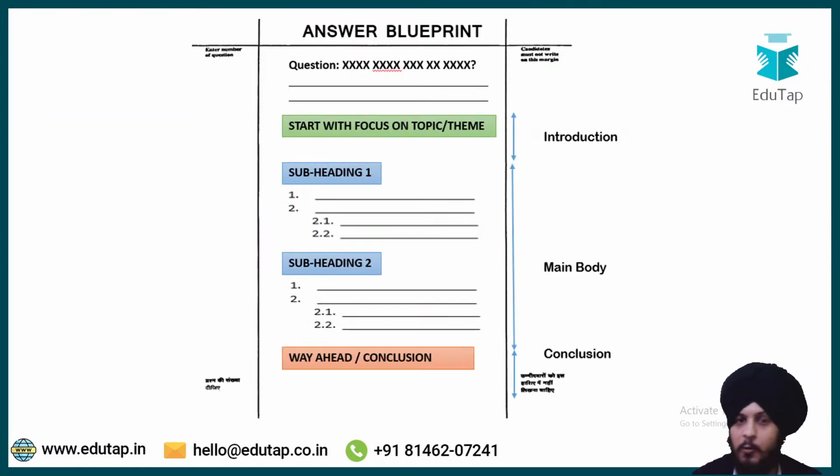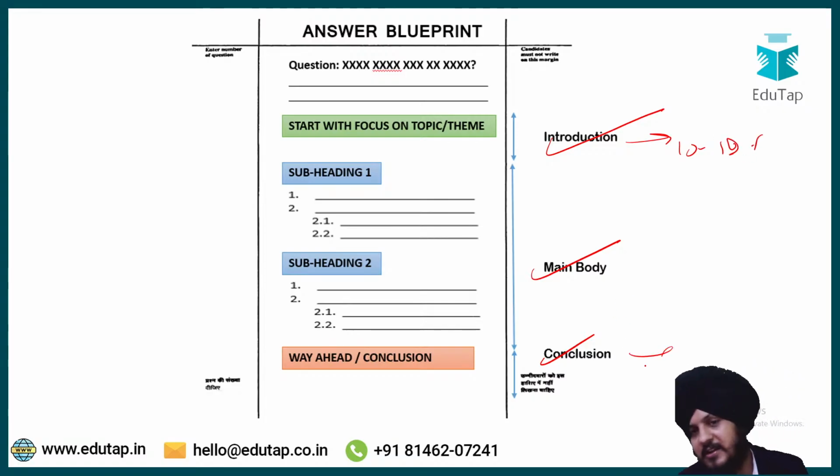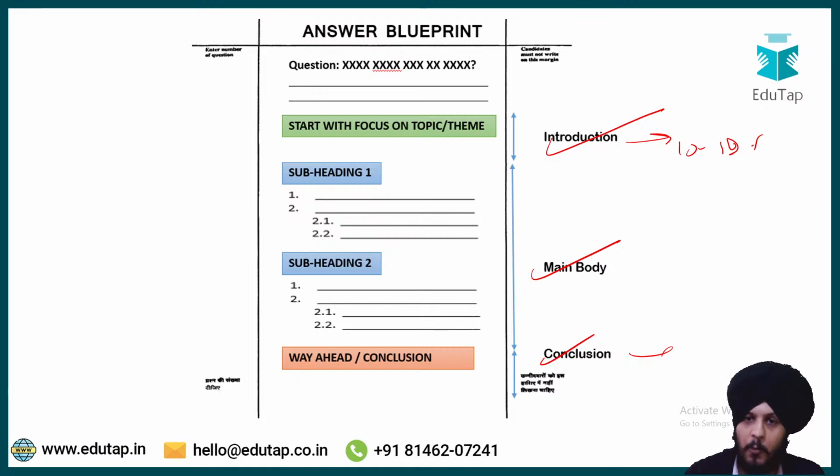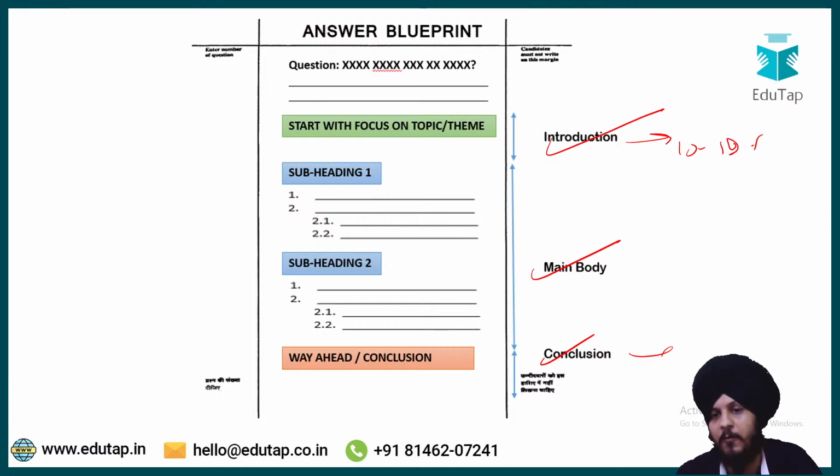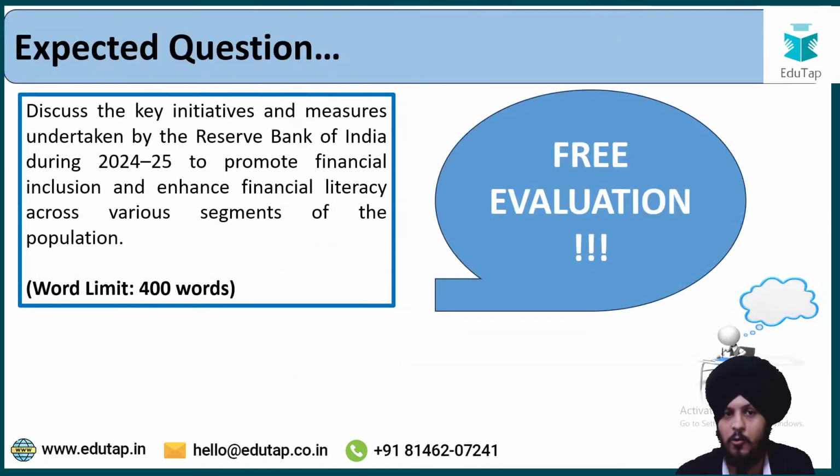This is the blueprint that you need to follow. Write your answer in the form of introduction, body and conclusion. As I always say, the introduction should be 10 to 12% of the word limit. The same goes for the conclusion, and the rest of the word limit is for the body part, where you will write in the form of headings and subheadings. I hope it is clear to you.